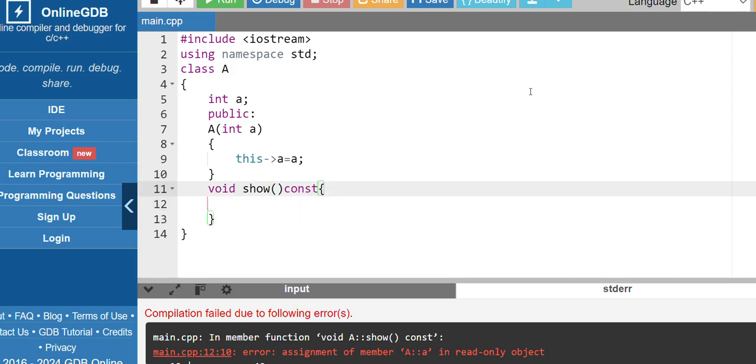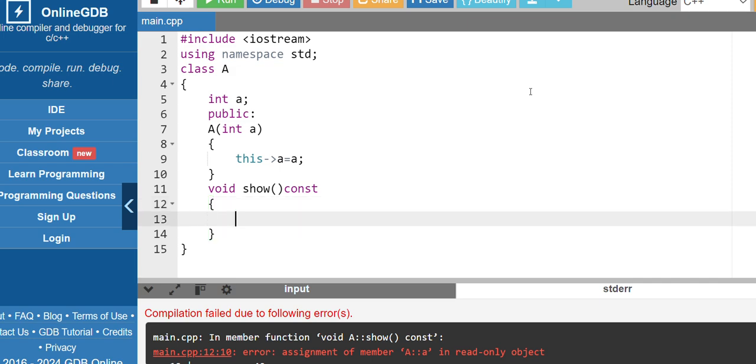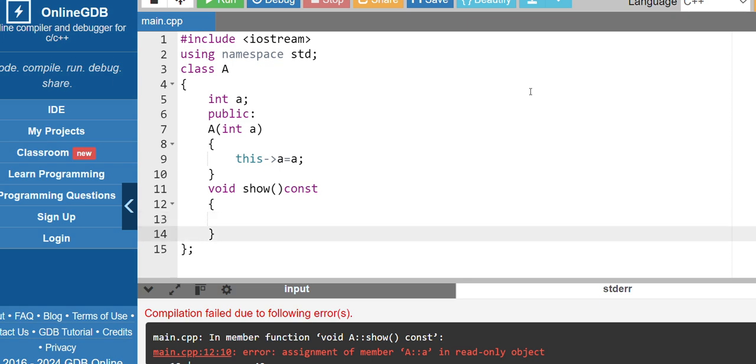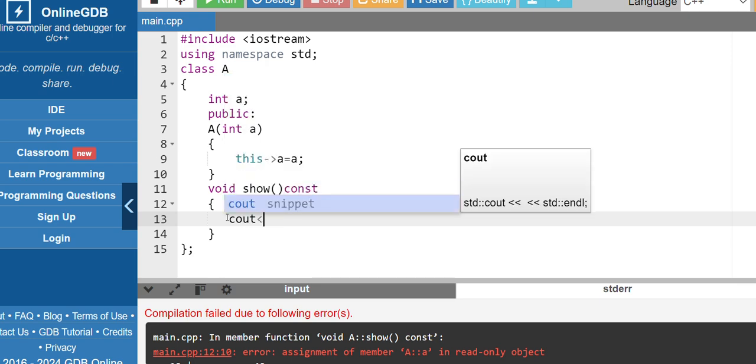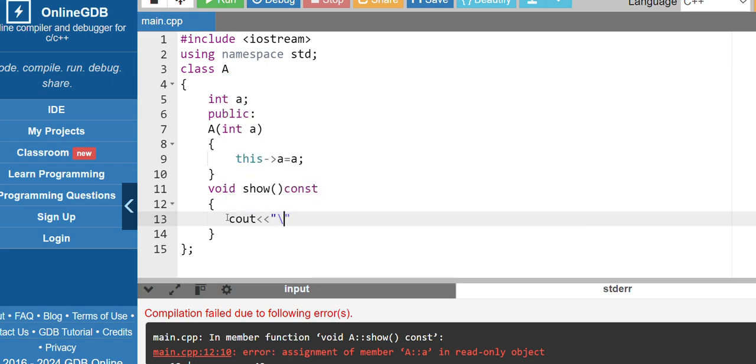Now since this function is declared as constant, we cannot modify the value of A inside this function. We cannot modify the object inside this constant function. Let me first try to print the value of A. A is equal to A.